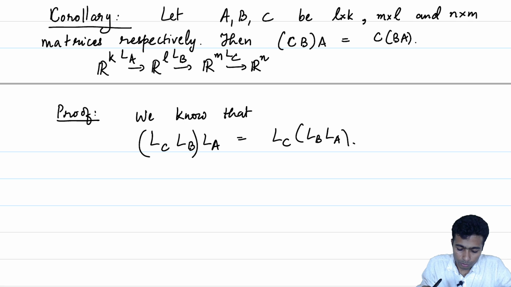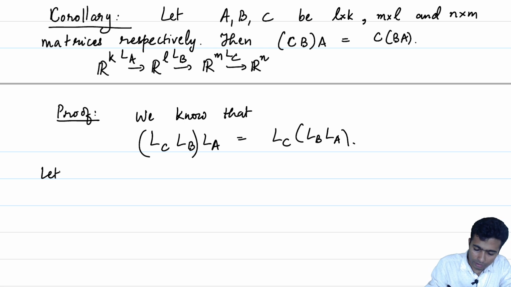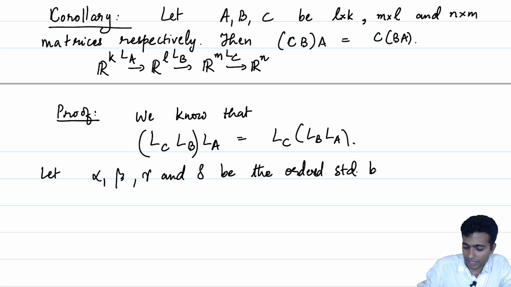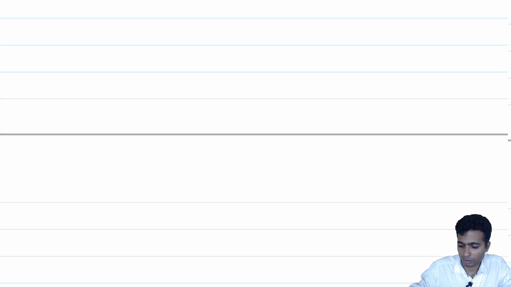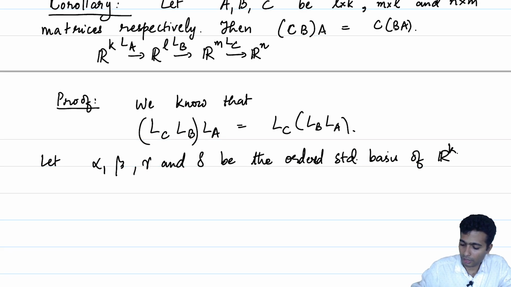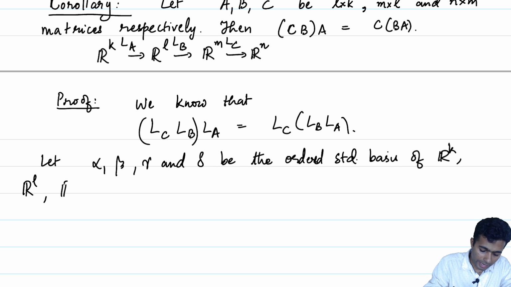Okay, so to go further, let's fix some notations for the standard basis. So let alpha, beta, gamma and delta be the ordered standard basis of Rk, Rl, Rm and Rn respectively.